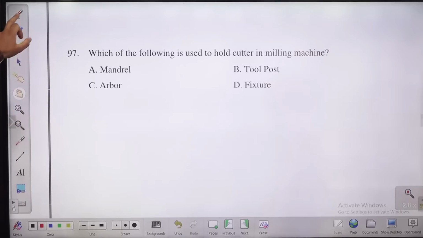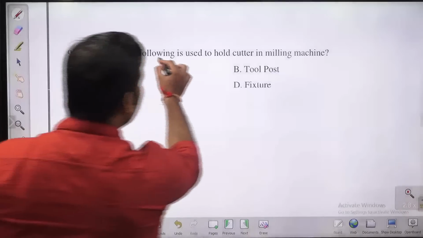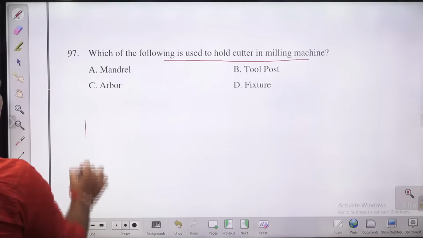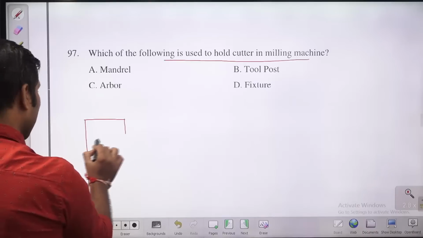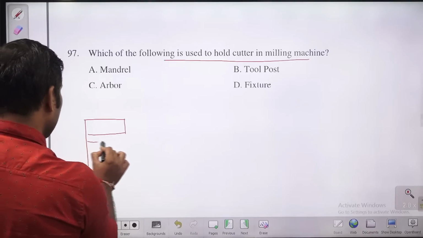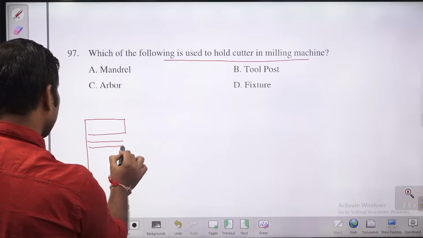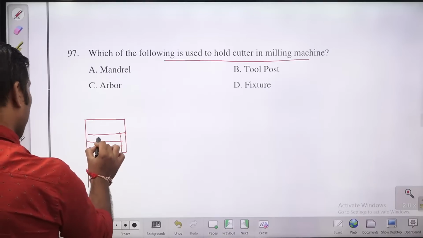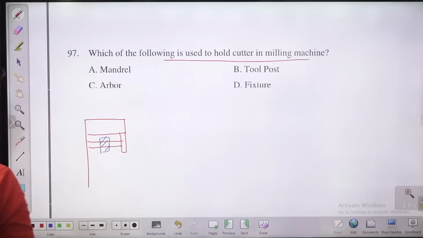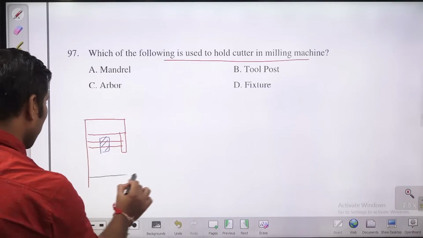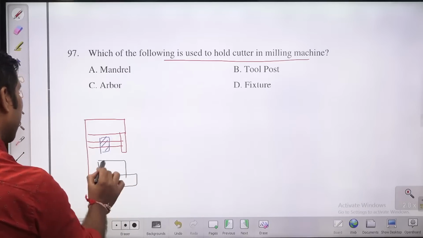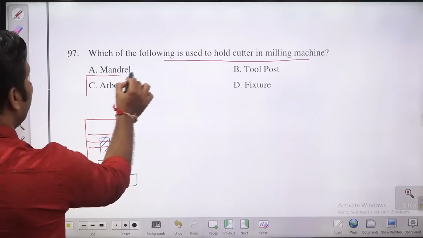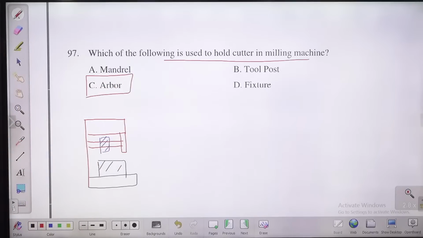Which of the following is used to hold cutter in milling machine? मिलिंग मशीन में कटर को कहां पे होल्ड करते हैं बच्चों? You know guys, मिलिंग मशीन में क्या होता है? आपके पास एक आर्बर होता है, something like this. Let me take it here. So ये क्या होता है आपका? This is the milling tool. Ok, so in this milling cutting tool, ये क्या होता है आपका? What is this? This is the arbor. So cutting tool is held by what? Arbor in milling machine.